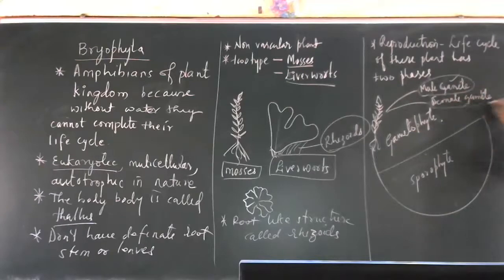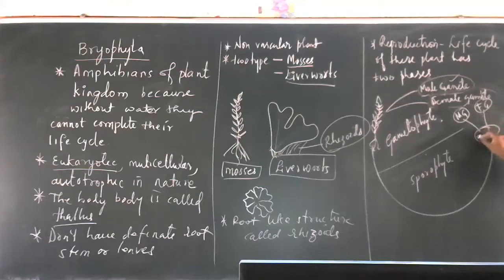So these both fuse together, the male gamete and the female gamete, to form a zygote. Last year in the 8th class, you studied sexual reproduction in higher plants, where you came across these gametes.